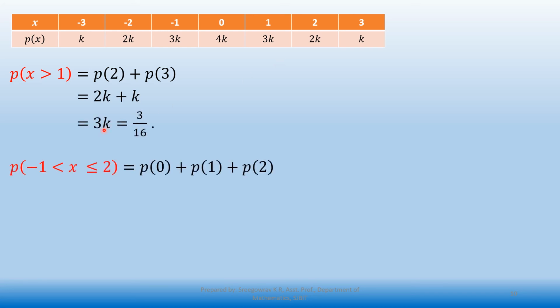Next, they are asking for -1 strictly less than x less than or equal to 2. That means -1 is excluded and 2 is included. So we take 0, 1 and 2. Substitute the respective values and calculate the final answer.